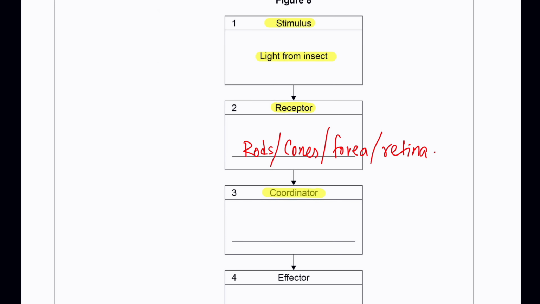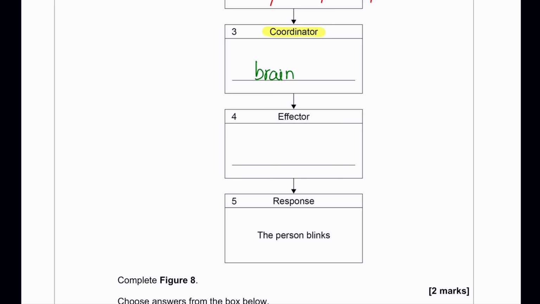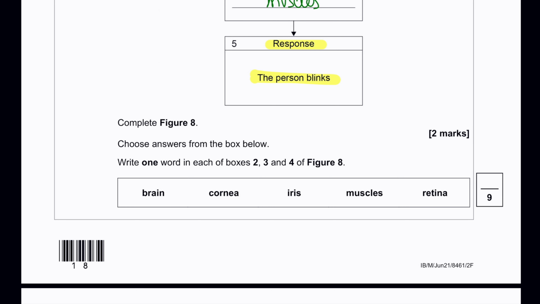The information is then passed to the coordinator, which in this case is the brain. The information is then passed from the coordinator to the effector, which in this case will be muscles, because the eyes need to blink. The response is the person blinks. Again, these words have to be chosen from this particular box, so it shouldn't be a difficult choice for a student to answer.